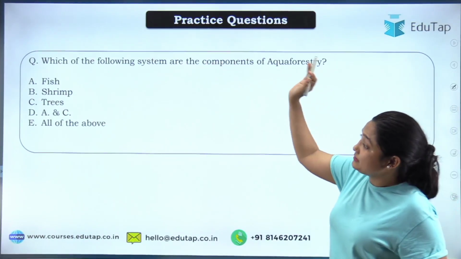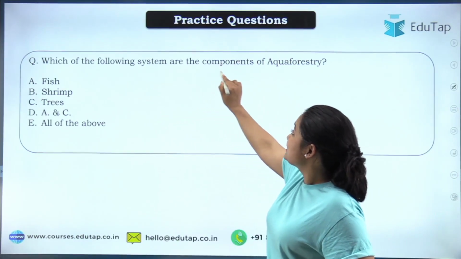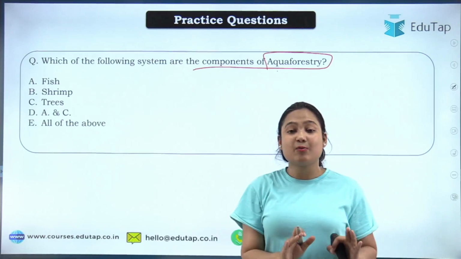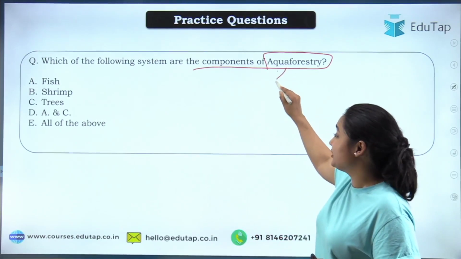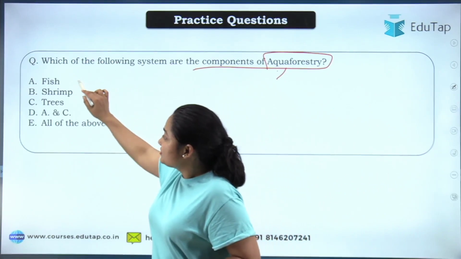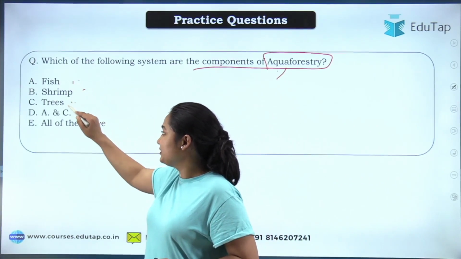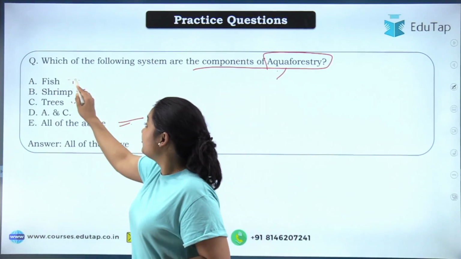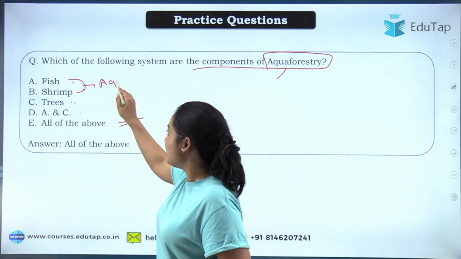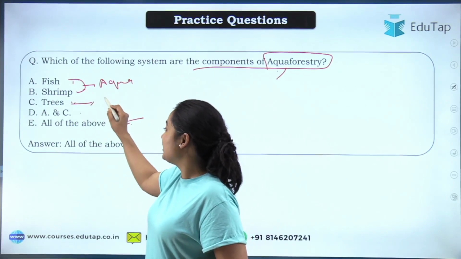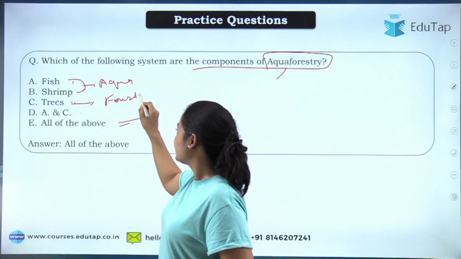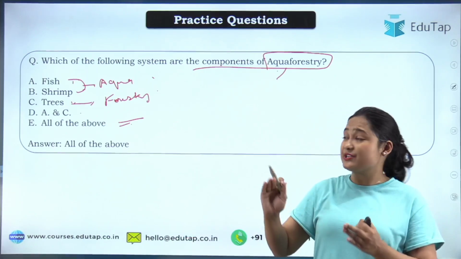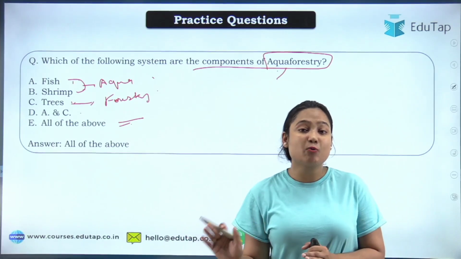That is our practice question. The question is, which of the following is a component of aquaforestry? So we are here talking about aquaforestry. I think I have told you what the components of aqua are. Options are fish, shrimp, tree, both A and C, that is fish and tree, or all of the above. So of course the correct answer will be all of the above, because fish and shrimp will form the component of aqua, and trees will form the component of forestry. Together they will make aquaforestry.